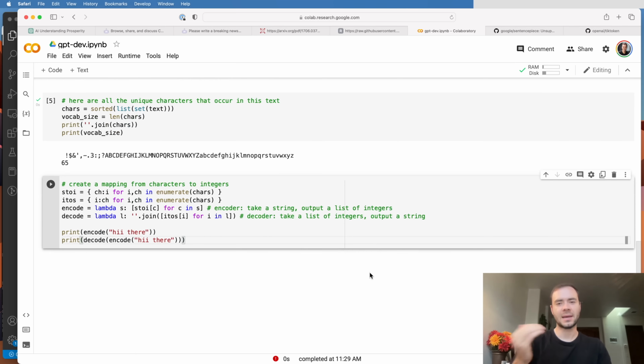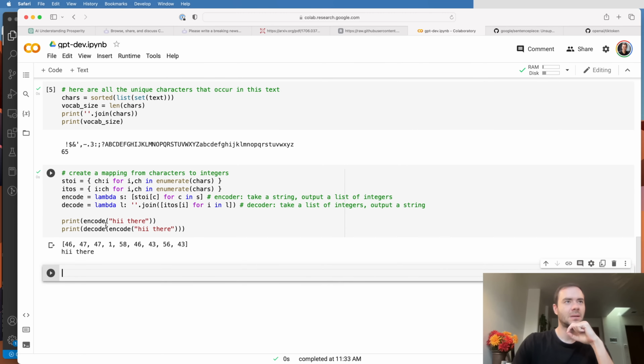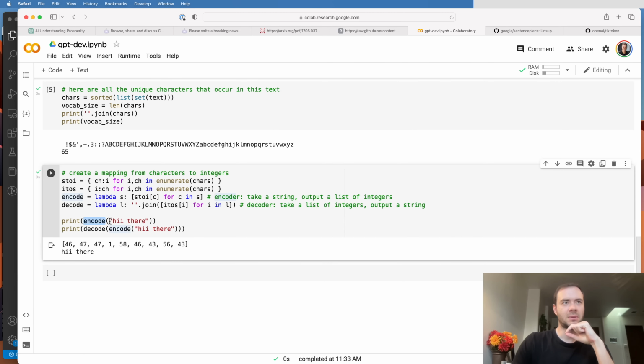So we're building both the encoder and the decoder, and let me just talk through what's happening here. When we encode an arbitrary text, like "hi there", we're going to receive a list of integers that represents that string, for example 46, 47, etc. And then we also have the reverse mapping, so we can take this list and decode it to get back the exact same string.